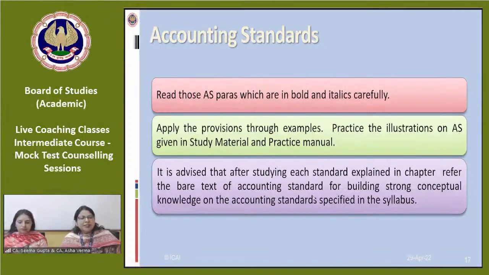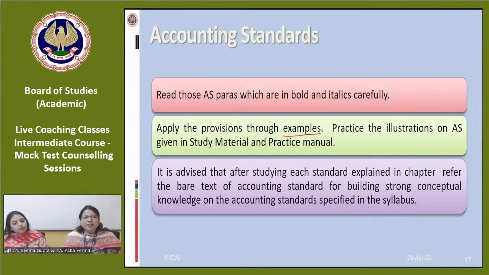This is regarding how to prepare for the accounting standards. In chapter 1, we have explained the accounting standards in easy language for better understanding. However, if you want, you can refer to the bare text of accounting standards. We are also providing the accounting pronouncement booklet with the bare text. To refer to the bare text, we have to read only those paras which are in bold and italics, and apply the provisions through examples.